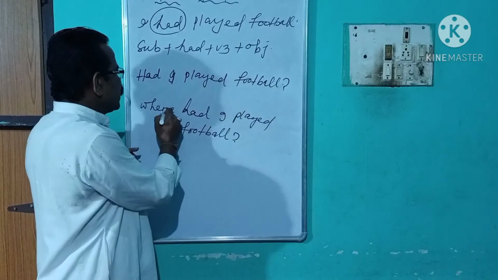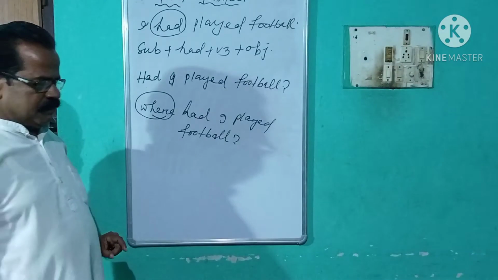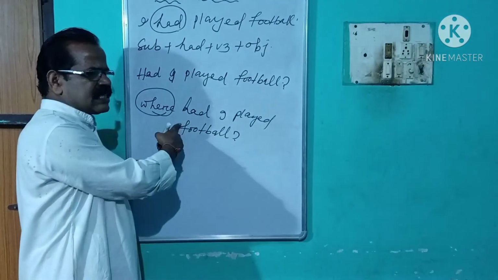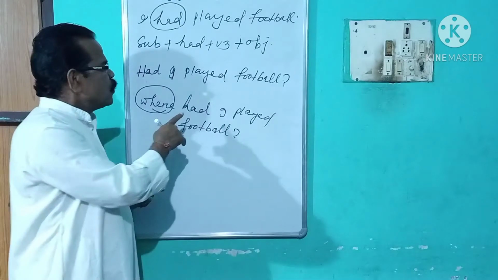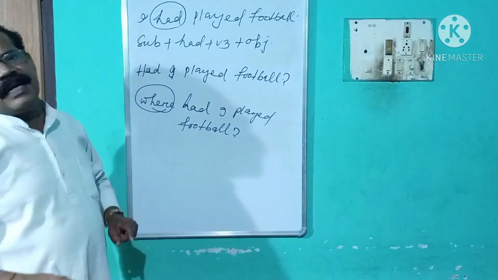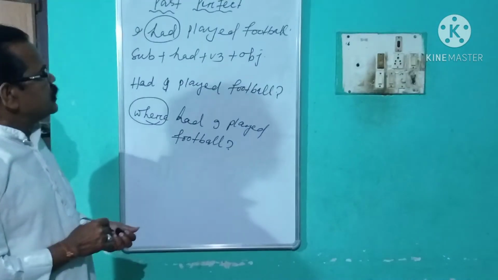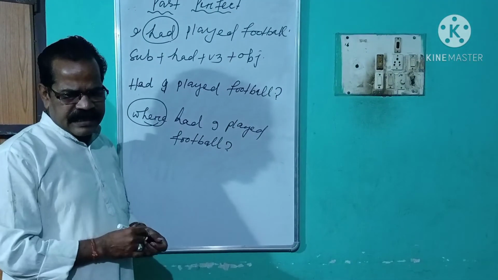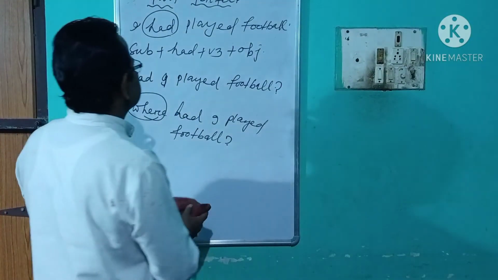Similarly, using different WH words, this sentence can be changed into different types of WH word interrogative sentences. Is it? So, this affirmative sentence can also be changed into your negative sentence.